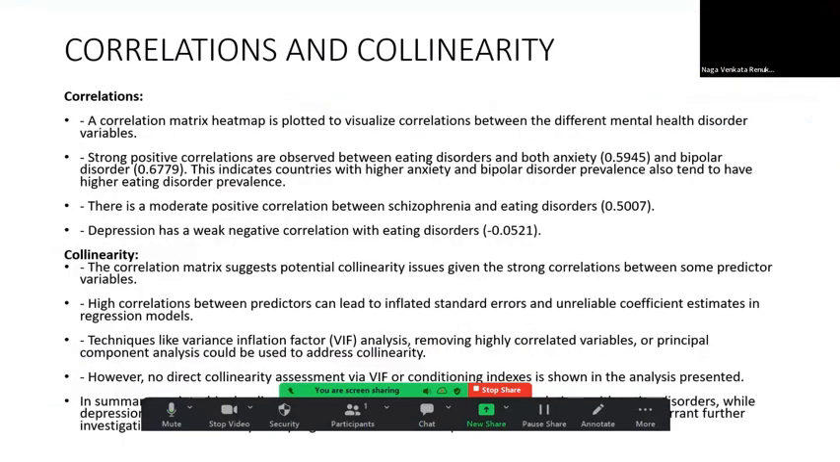After that, I started observing the data more by comparing between two variables. I did correlations and collinearity, where I made a heat map first to understand the relations between the different disorders, and then a collinearity matrix. This suggests potential collinearity issues, given the strong correlations between some predictive variables.